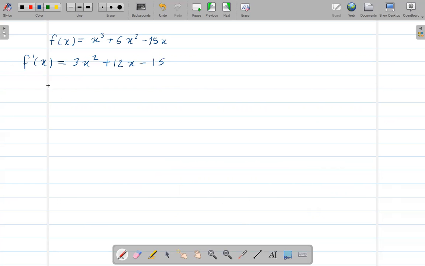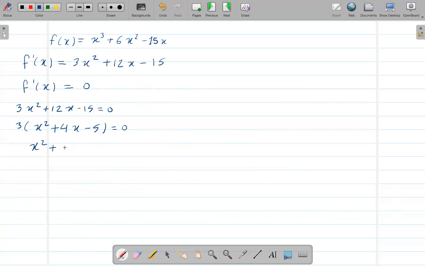And then again, you set this equal to 0, and we already found the value of f prime of x, which is this whole thing, so 3x squared plus 12x minus 15 is equal to 0. From all of these, you can factor out 3. Then divide both sides by 3. So we just have x squared plus 4x minus 5 is equal to 0.